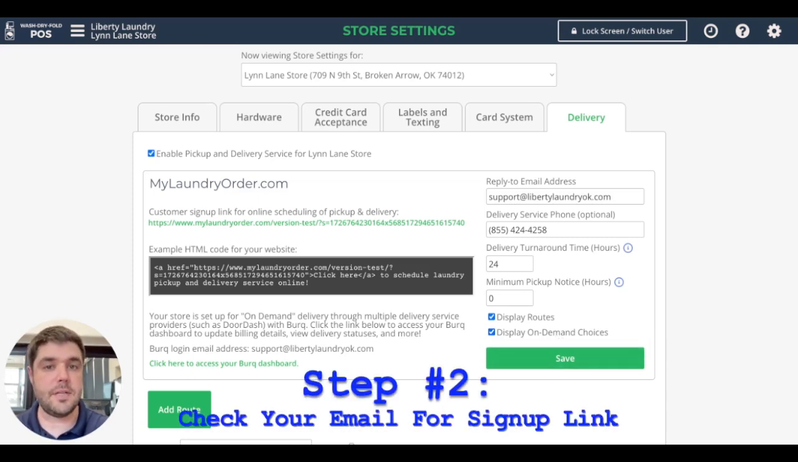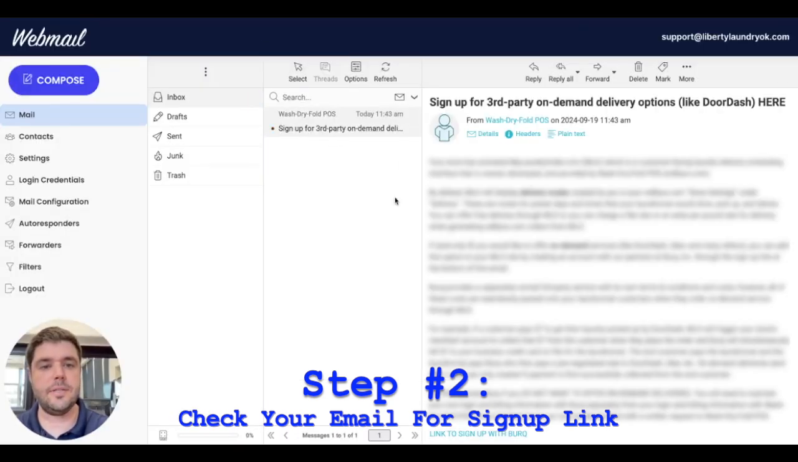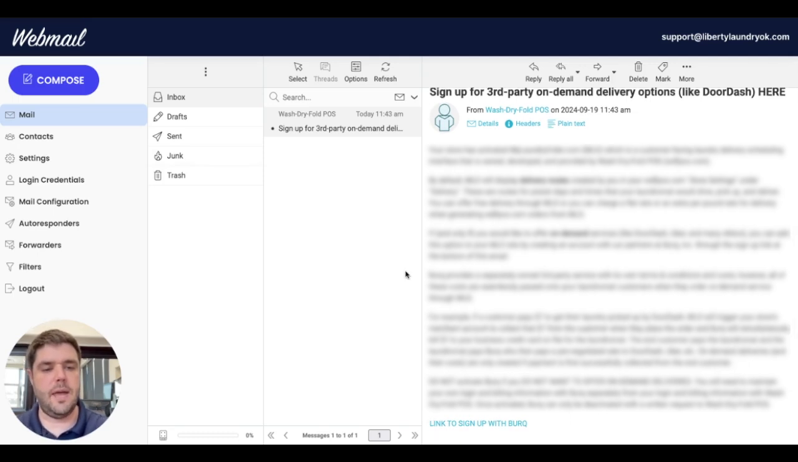The next step is to check your email for one that we've sent to you titled Sign Up for Third-Party On-Demand Delivery Options like DoorDash Here. So this gets sent to you when you sign up for MyLaundryOrder.com. And in it, we explained that we connect with the service called Burke, which provides a one-to-many connection with up to 35 different delivery service providers nationwide.